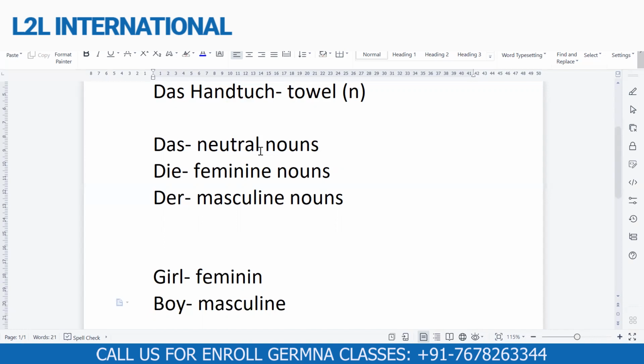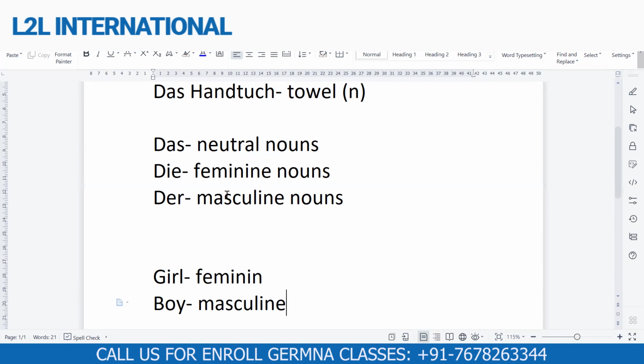But in German, we don't do it this way. In German, any noun can be neutral. Neutral means not female, not male. Feminine means the nouns which have a female gender. And masculine means the nouns which have a male gender. So this you need to learn.